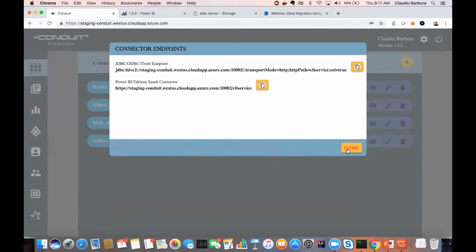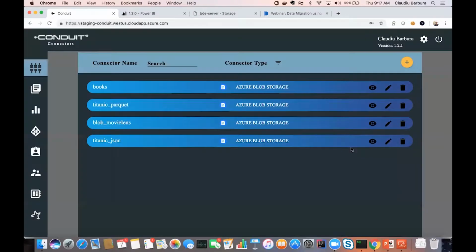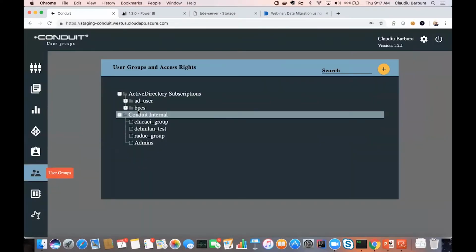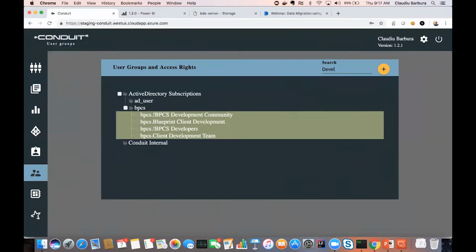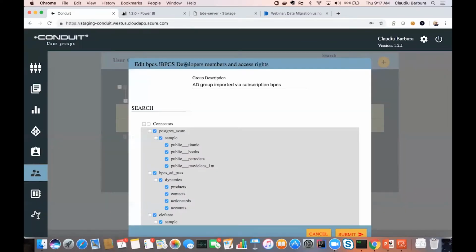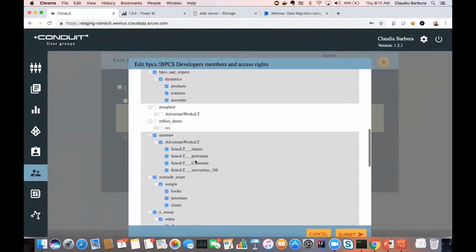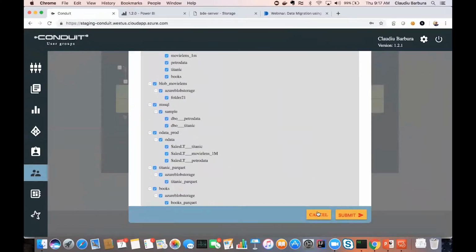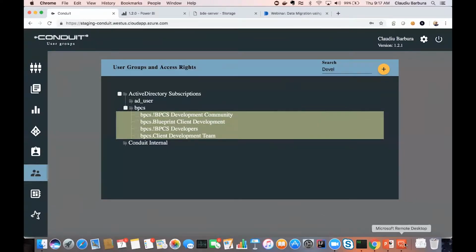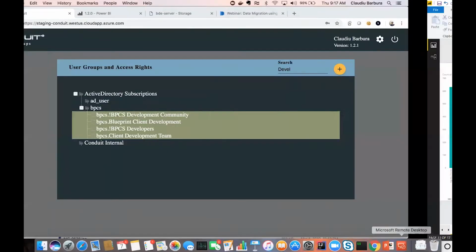So we're picking that URL. I'm not going to say too much on the authorization piece, the access rights that you can enable on these settings. I'll just show that at BPCS, I'm part of the developers group. So now that I have the developers group, I can define access rights across all connectors, all data sources. And I just gave myself permissions to all these so I can access these data sources from an external tool like Power BI. So now I'm going to go to Power BI.